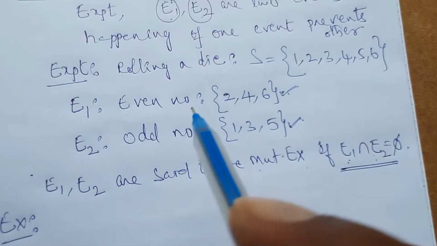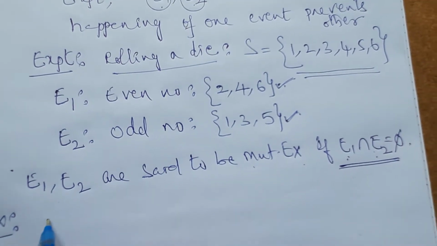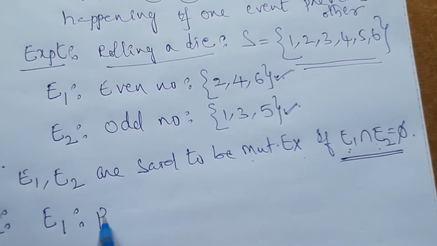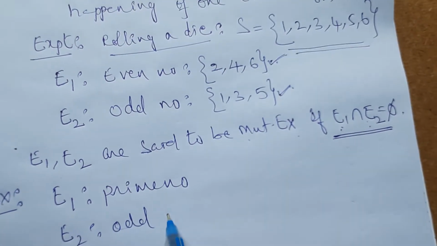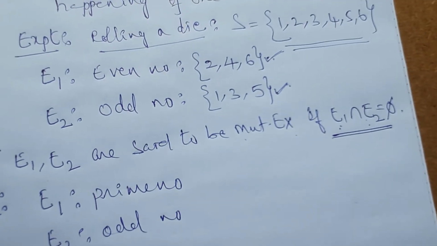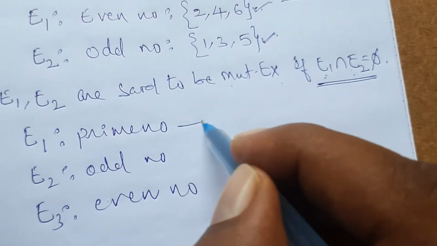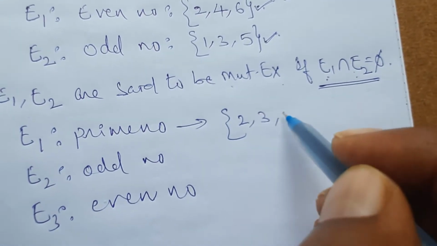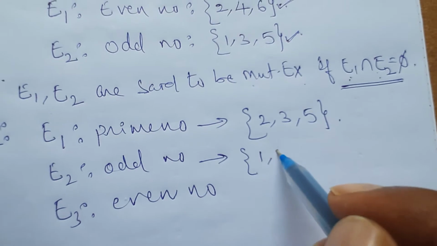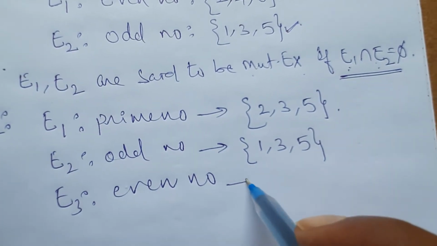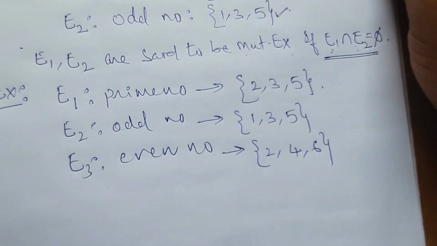The experiment is the same, rolling a die, so automatically the sample space is this one. For example, event E1 I take as the prime number, E2 as the odd number, and next event E3 as the even number. E1, prime numbers, means 2, 3, 5. Odd numbers means 1, 3, 5. Even numbers means 2, 4, 6. When rolling a die, these are the events I am taking.